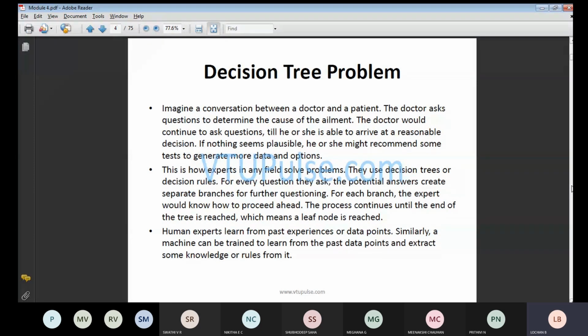For example, I told you that whenever you construct a tree, we start from the root node. If you start with top-down parsing, we start with the root node, and finally we end with the leaf node. That is the conclusion. Whatever conclusion you get, you get it in terms of the leaf node. Like that, human experts learn from past experience or data points.